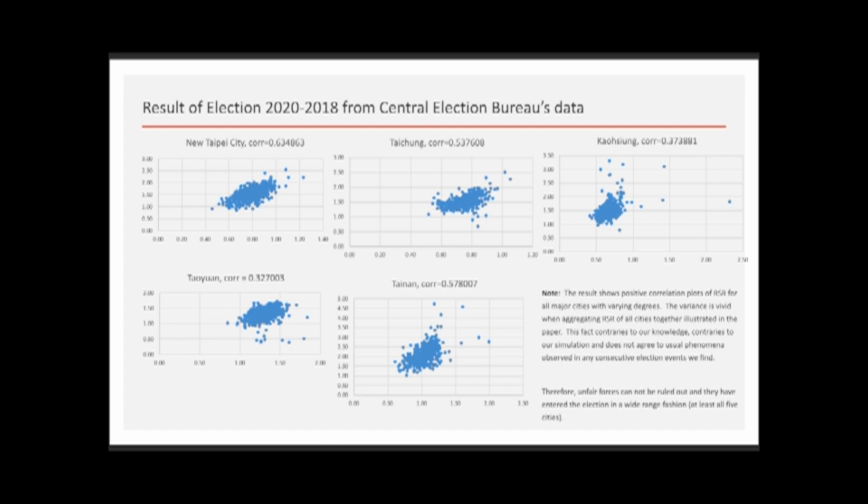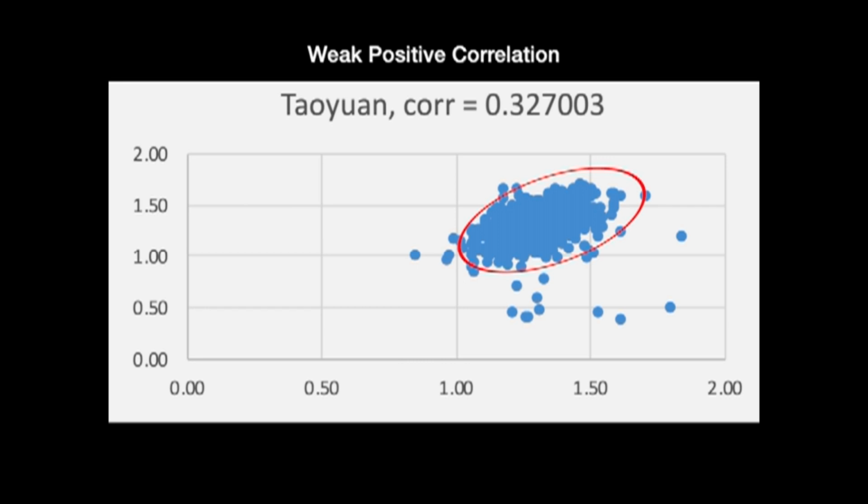Kaohsiung, Taichung, and New Taipei City have most of the areas below 1 for KMT on the x-axis, which means that there was a lot of ballot theft in those areas. However, in Taoyuan, most of the areas are above 0, which means that there is very little to no ballot theft against Hangori in the Taoyuan area.